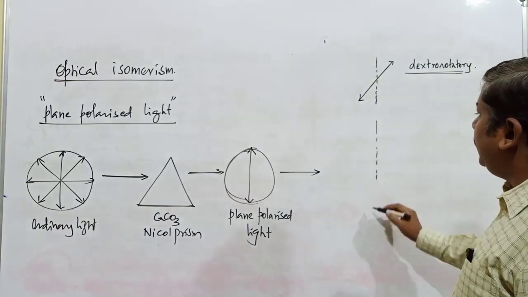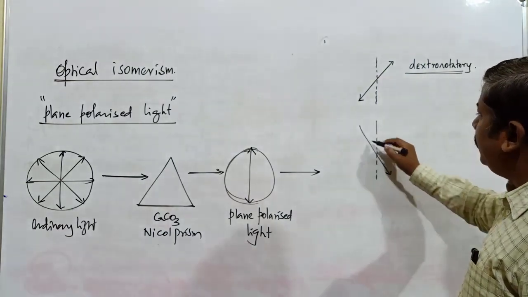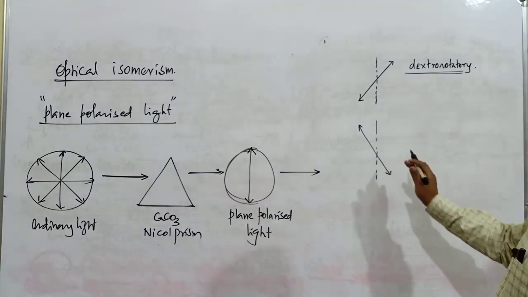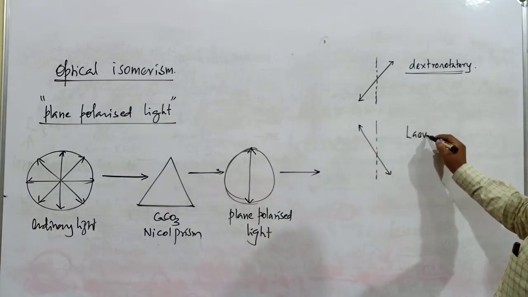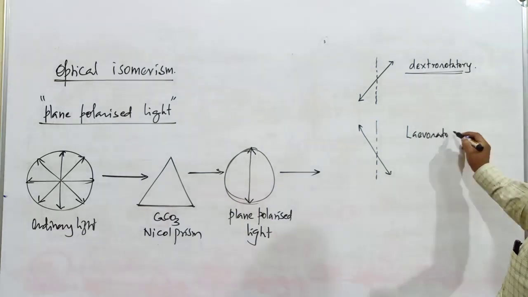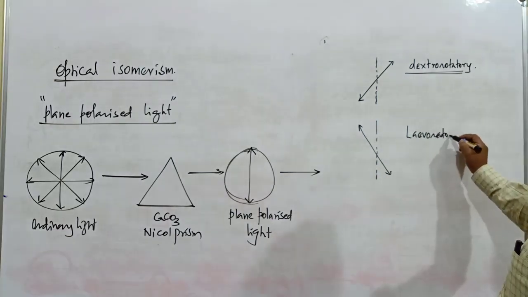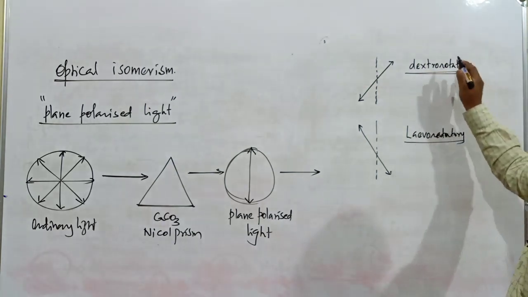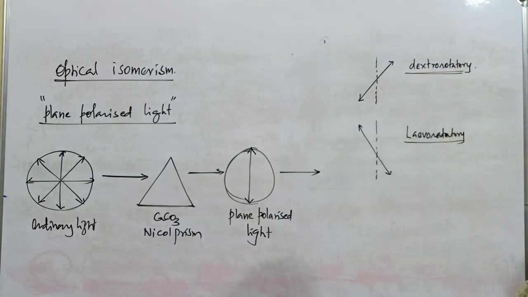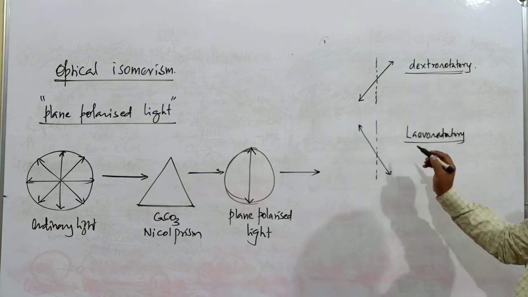Sometimes there is a possibility that the plane polarized light is going to be moving in anti-clockwise direction. In that case, the compound is referred to as a levorotatory compound. Dextrorotatory is possible whenever the rotation of plane polarized light takes place to the right side, that is, in clockwise direction.